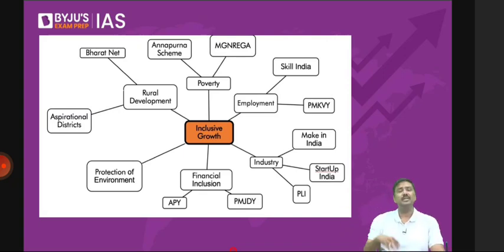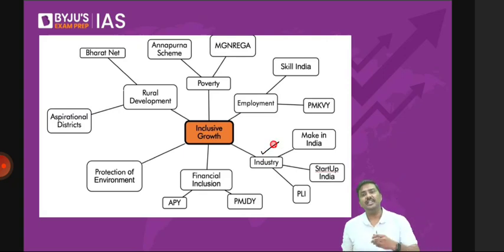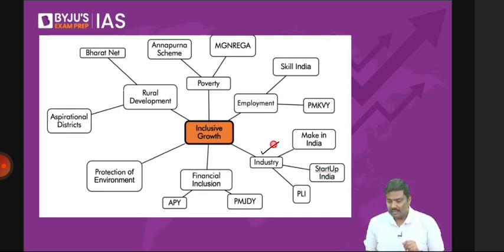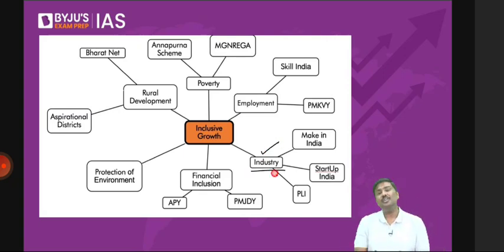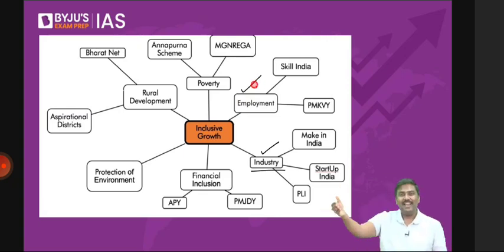For example, promotion of industries, promotion of industrialization. Can I give you examples in the form of, let's say, PLI, Make in India, Startup India? These will be to promote industrialization. What about promotion of employment generation? Again, you can write Make in India, PLI, Skill India Initiative, right? Let's say Pradhan Mantri Kaushal Vikas Yojana, National Apprenticeship Program, etc., etc.